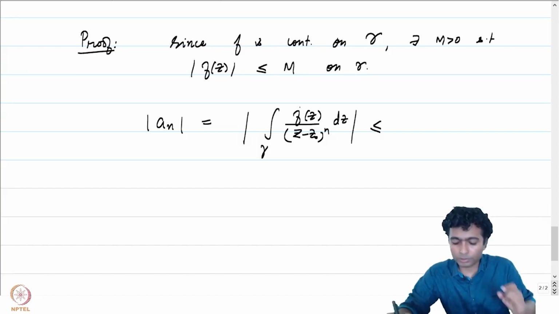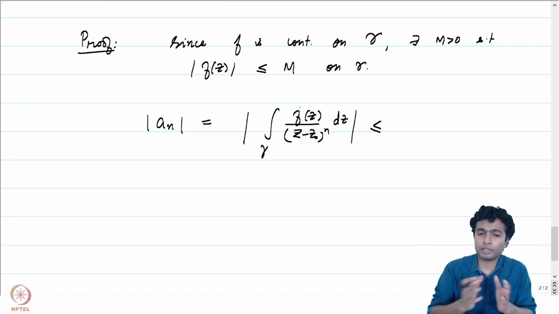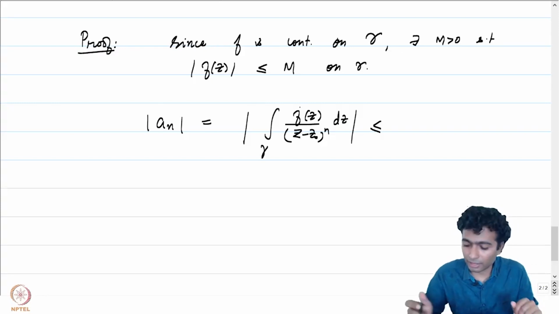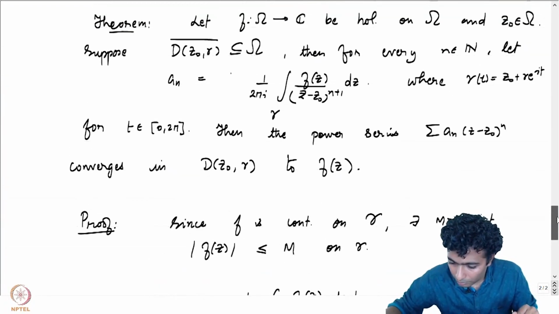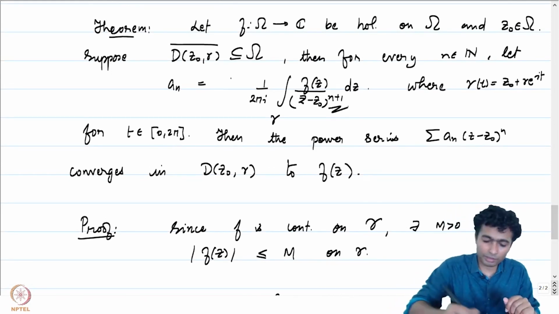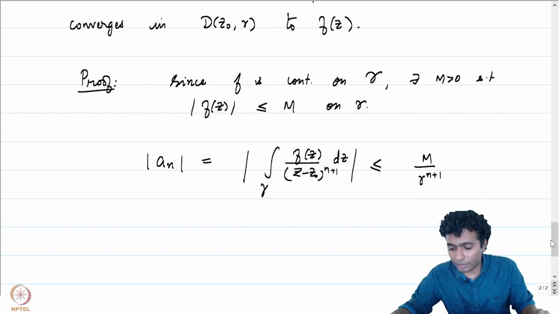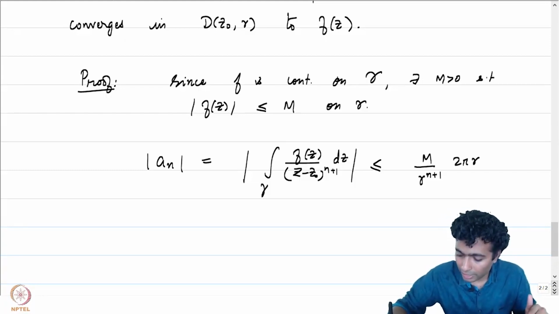If you notice, the absolute value of z minus z naught is equal to r because z is on the circle of radius r. So this is certainly less than or equal to m by r to the power n. Oh, there is an n plus 1 here, n plus 1. If I have not put it here, it is n plus 1 in the theorem as well. So it is less than or equal to m by r to the power n plus 1 times the arc length, which is 2 pi r.